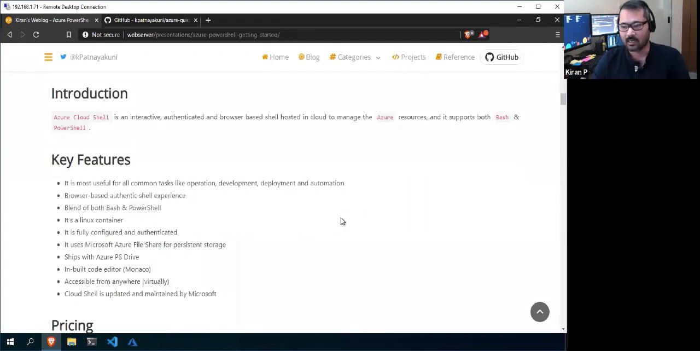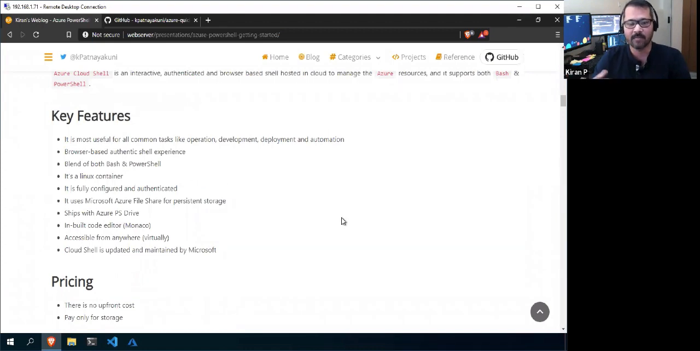And it's like, you be an administrator, or an operator, or any developer, or if you want to deploy something, or automate something, yes, the Cloud Shell is the best place you can use for all of your daily needs. And as I mentioned, it's browser based, and it is an authentic shell. You don't feel like you are working in a browser.